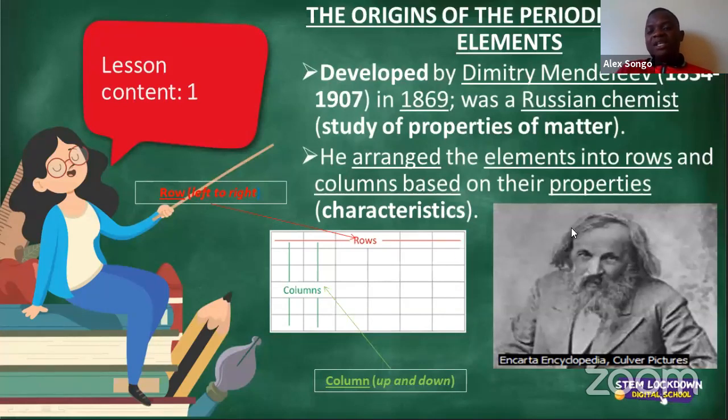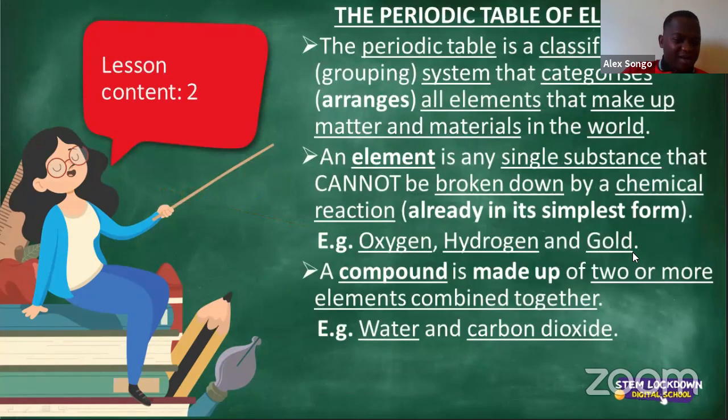Ladies and gentlemen, this is a picture of our chemist who actually developed the periodic table of elements, Dmitry Mendeleev. There you can see him there in the right-hand corner. Okay, so let us continue. The periodic table of elements.